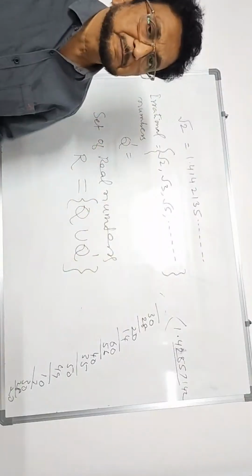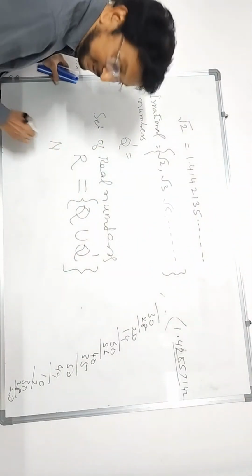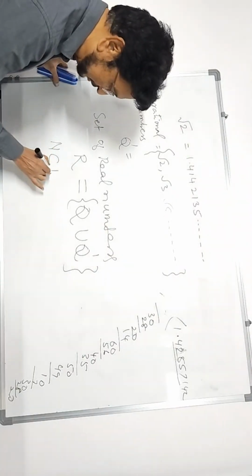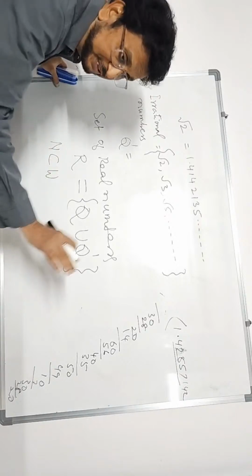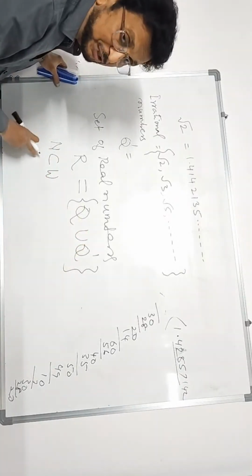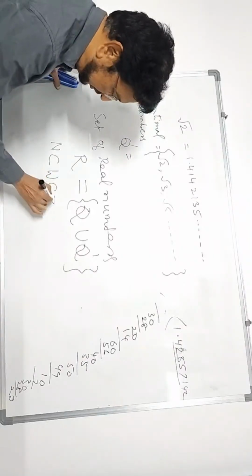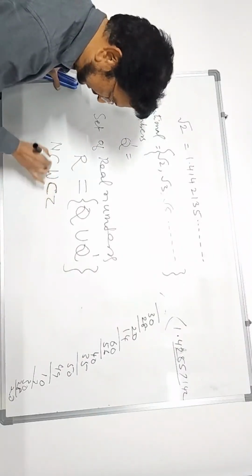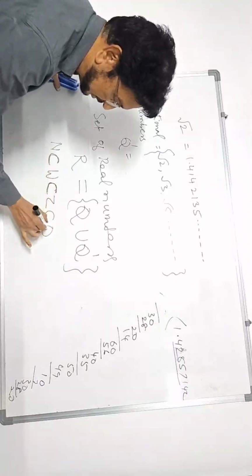It is very big. So far we learned natural numbers, a subset of whole numbers. Whole numbers only differ by 0. In whole numbers, the set 0, 1, 2, 3 is there. In natural numbers, 1, 2, 3, 0 is not there. The set of whole numbers is a subset of integers. Integers are a subset of rational numbers.